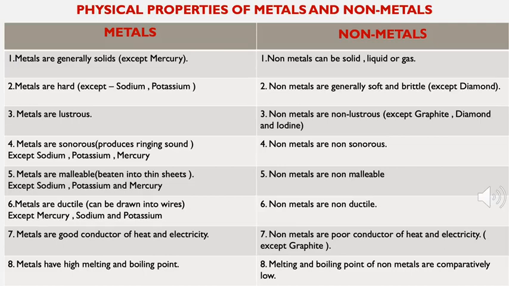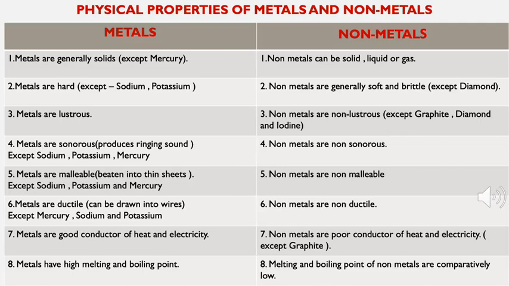So the first property is that metals are generally solids except mercury. Yes students, mercury which you have learned about in standard 7th in the thermometer. This mercury is used in the thermometer. Why? Because this is the only metal which is liquid at room temperature. Now the nonmetals can be solid, liquid or gas.